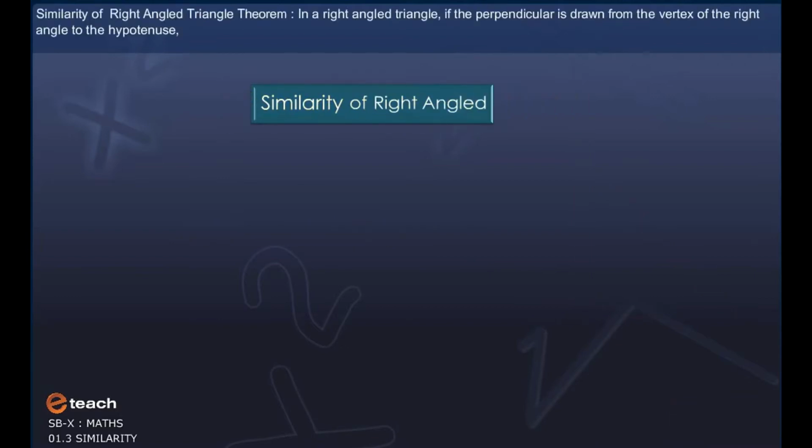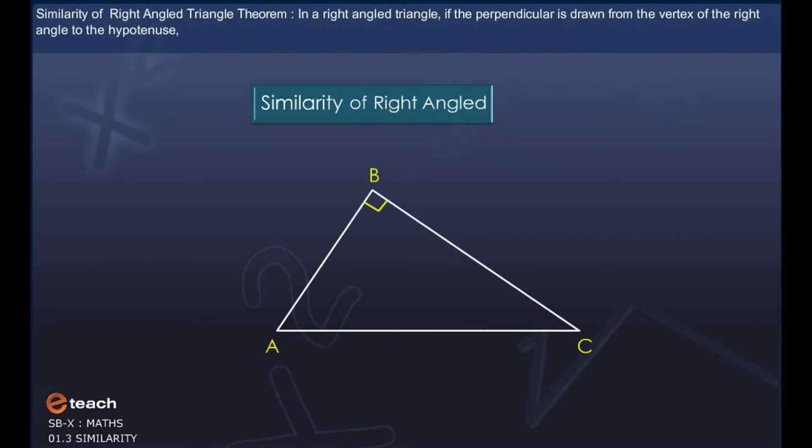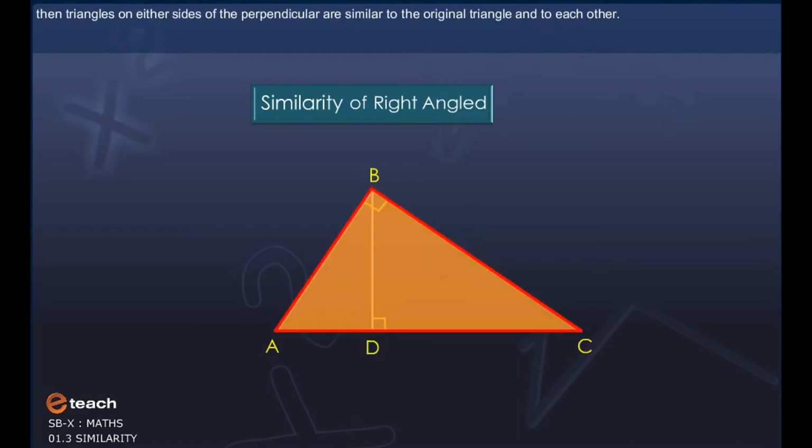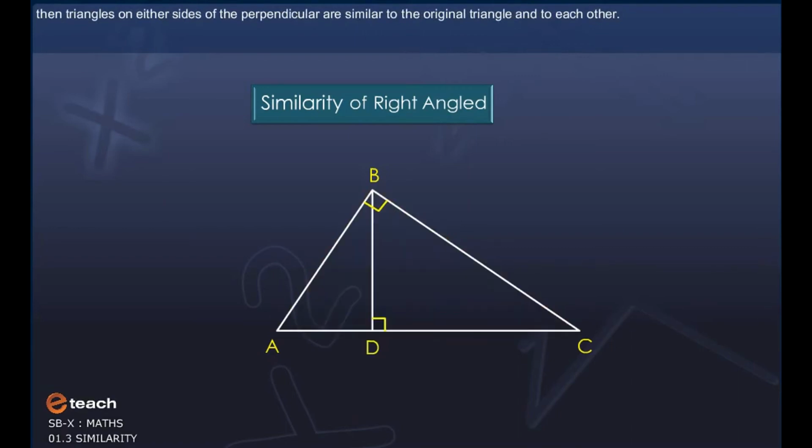Similarity of right-angled triangle. Theorem: In a right-angled triangle, if the perpendicular is drawn from the vertex of the right angle to the hypotenuse, then triangles on either side of the perpendicular are similar to the original triangle and to each other.